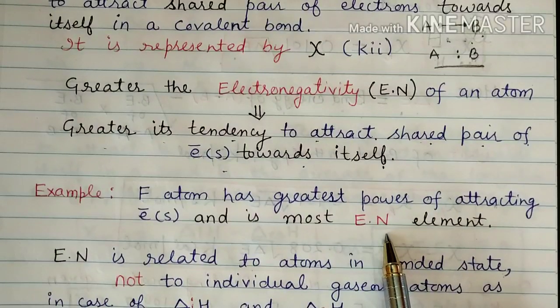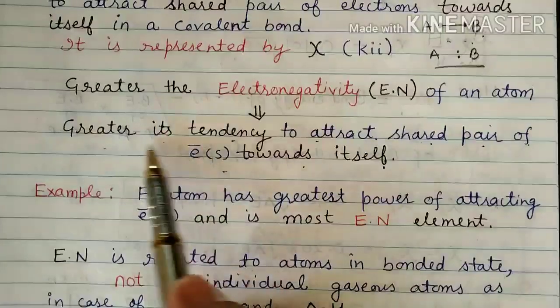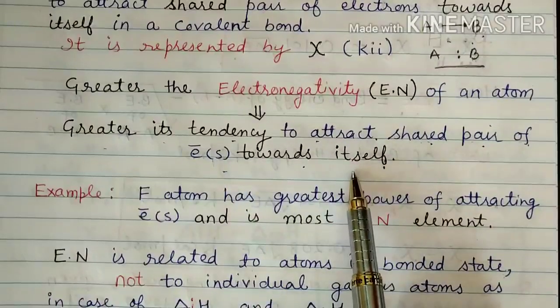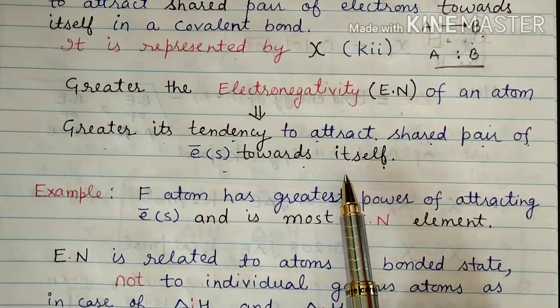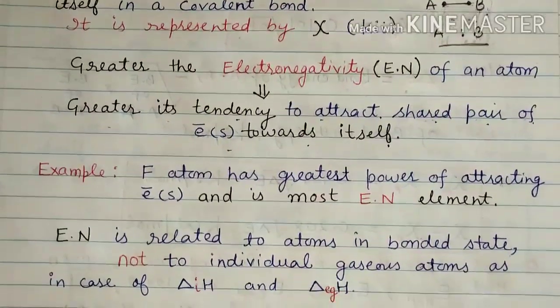What does it mean? It means it has a greater tendency to attract the shared pair of electrons towards itself, right? So more electronegativity means more tendency to attract the shared pair of electrons towards itself.